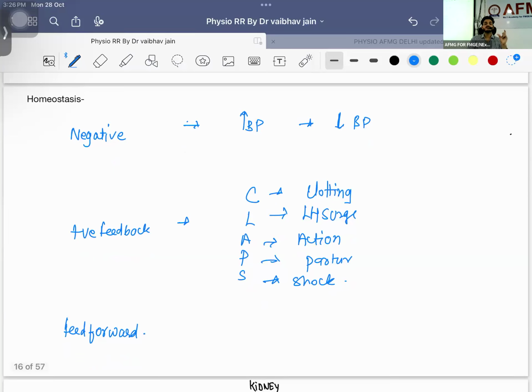What is feed forward? Sir, just thinking about the food, what is going to happen? My mouth will be having salivation. My stomach will be having gastric acid secretion. How much is the gastric acid secretion in cephalic phase? 30%, not 50, 30% of the acid secretion will be there. This is known as cephalic phase of gastric digestion.